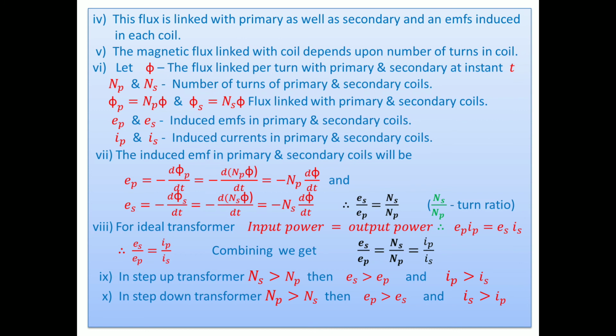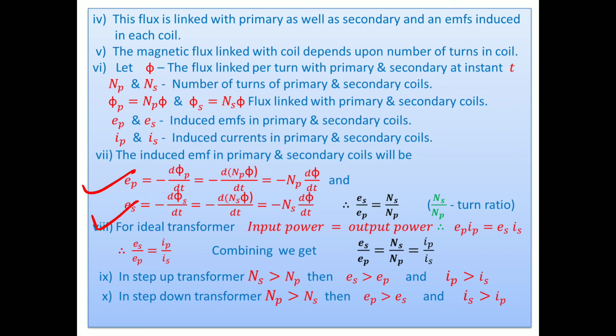Let Ep and Es be the induced EMF in the primary and secondary coil, and Ip and Is be the induced current in the primary and secondary coil. Then the induced EMF in the primary: Ep equals minus d phi p by dt, equal to minus d by dt of Np phi, equal to minus Np d phi by dt. Similarly for the secondary, Es equals minus d phi s by dt, equal to minus d by dt of Ns phi, or minus Ns, constant is there, d phi by dt.